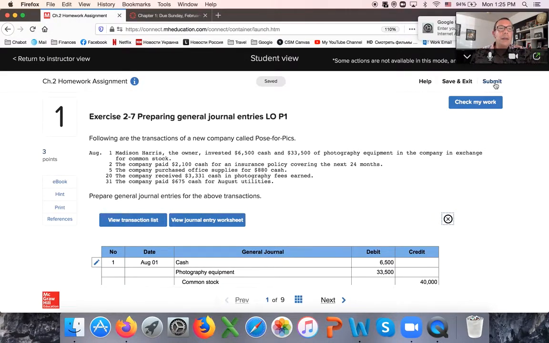So either click on submit only when you're completely done, ready to turn it in, or if you forget to click on submit, the system will submit for you as is at the deadline without any penalty.